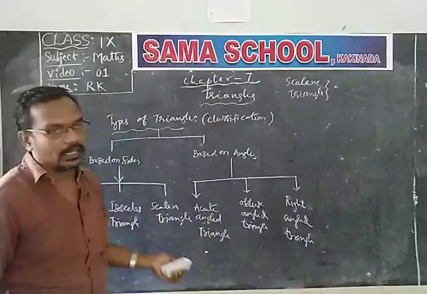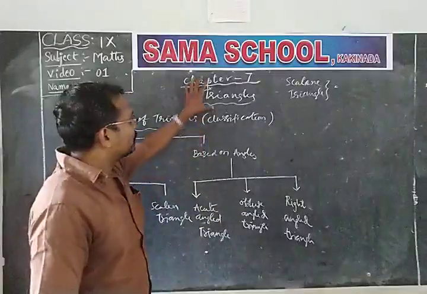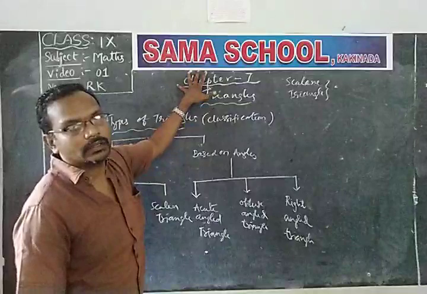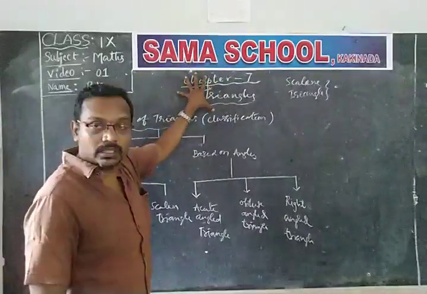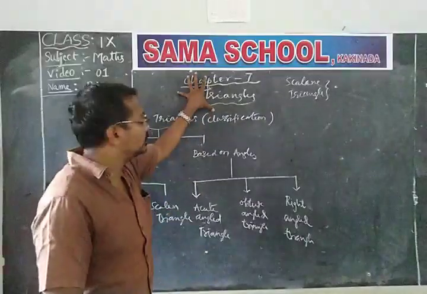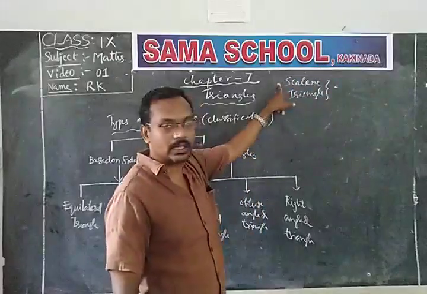What is meant by scalene triangle? We already know that a triangle has three sides. A simple closed figure formed by three line segments is called a triangle. And if the three sides are different in measure, then they are called scalene triangle.